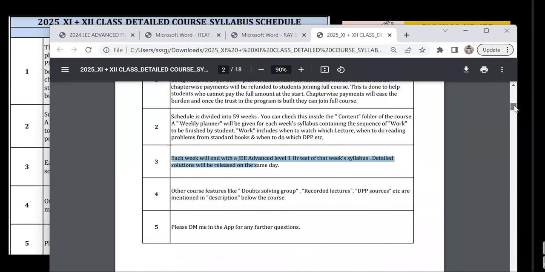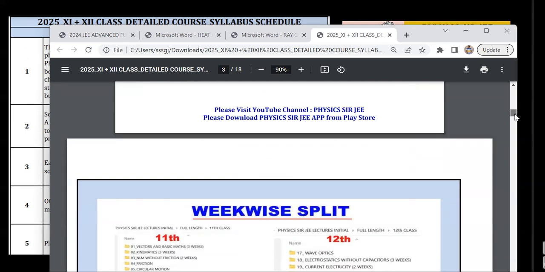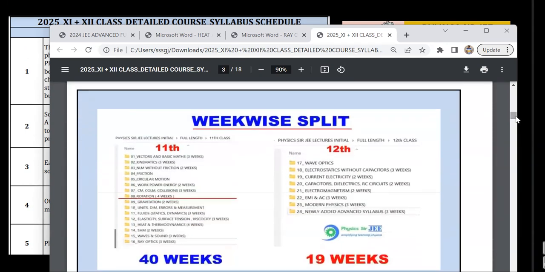Other course features like doubt solving group, recording lectures, and DPP sources, etc., are mentioned in the description below the course. Each chapter wise course will also have all these details, so don't worry. And please DM me if you have any further queries, is what I wrote for those finding this PDF somewhere in some Telegram group or something like that. So this is the week wise split.